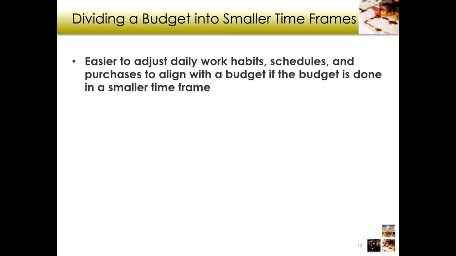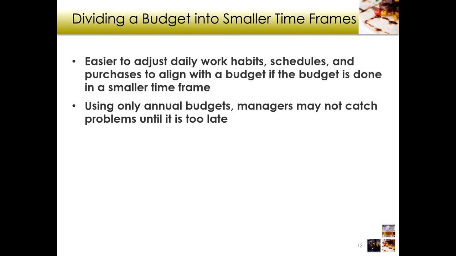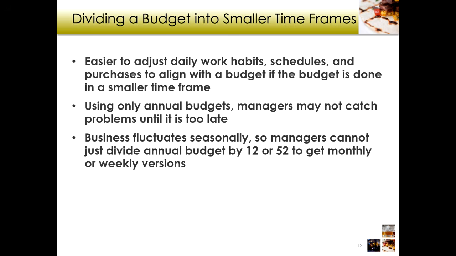that we can compare a weekly budget to our weekly schedule, our weekly food orders, things like that we can actually manage, right? Using annual budgets, managers cannot catch problems until it's too late, right? So if we break those down into smaller time frames, we can make adjustments on the fly quicker, so that we haven't gone a whole year with our food cost running 35% and we were supposed to have 30%, right? Business fluctuates seasonally, so managers cannot just divide annual budget by 12 or 52 to get the monthly or weekly versions, right?